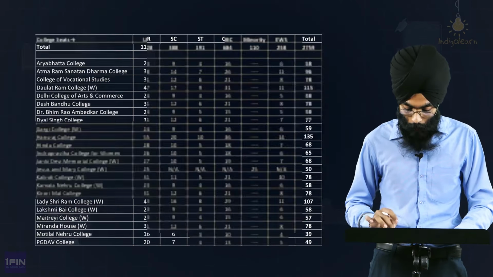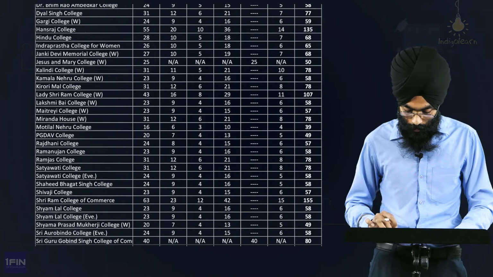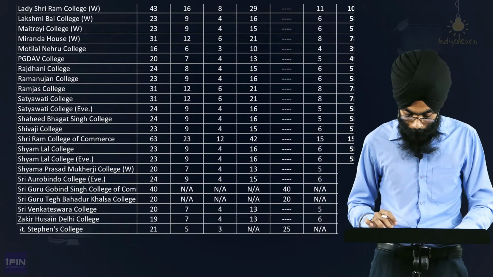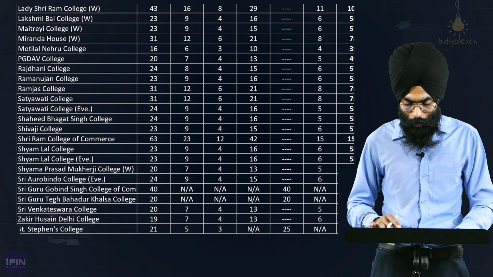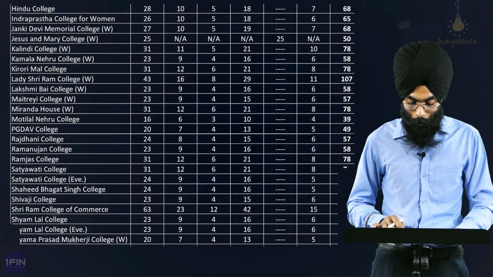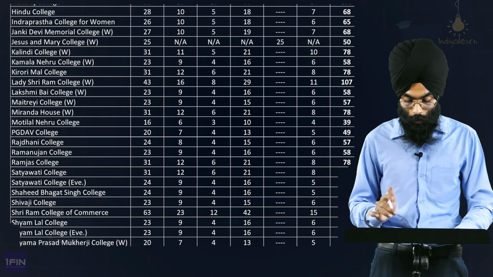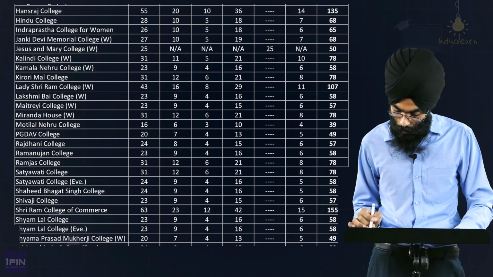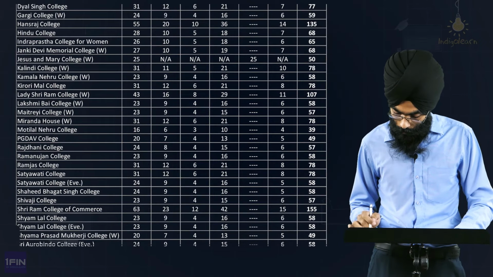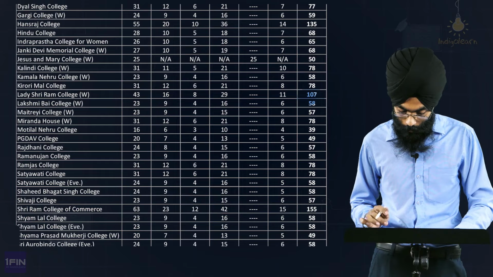And you will see top colleges like St. Stephen's, LSR, SRCC, Aurobindo as South Campus colleges. And these colleges also have some good reputation. Overall, DU as a university has got a good reputation. So this is the seat count for LSR. If I see, you get 107 as a seat count, and then there's a split between different categories.